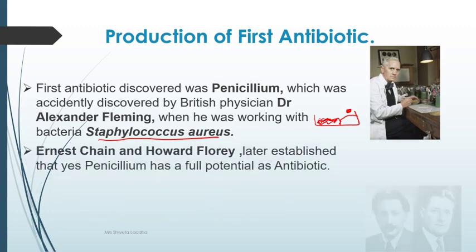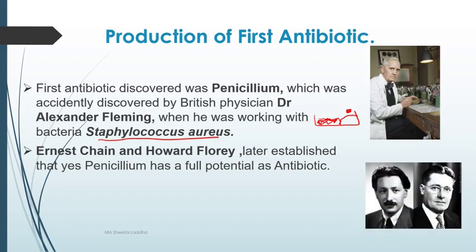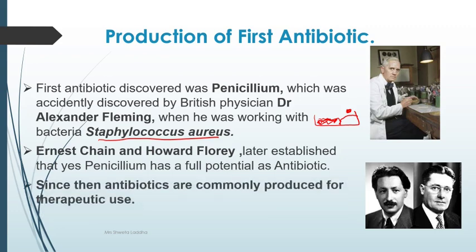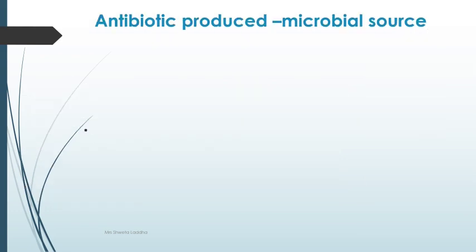Later, there were two other scientists, Ernest Chain, as you can see in the picture, and Howard Florey. They carried out many experiments, and they proved that yes, penicillin has full potential as an antibiotic. It can be used to kill some harmful bacteria. Since then, antibiotics are commonly produced for therapeutic uses. Now, let us see the different antibiotics which are produced and the different microbial sources.